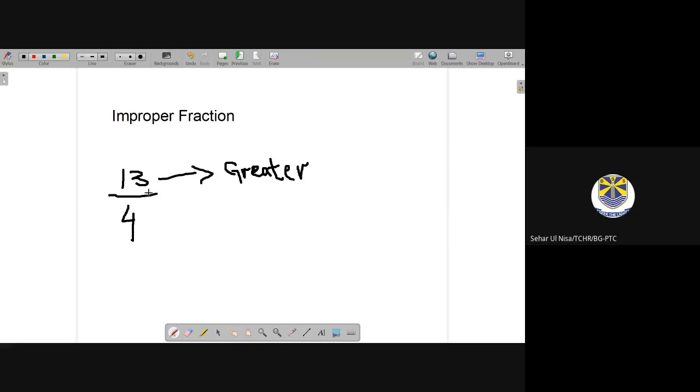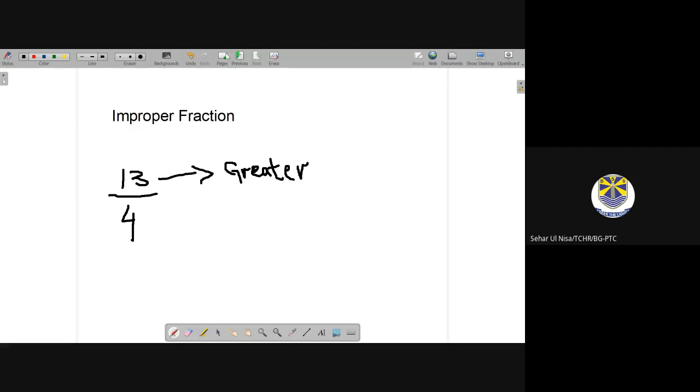Now the numerator is greater and the denominator is smaller. For example, a test is of 4 marks and you are getting 13 marks out of 4. Is it a proper statement? It is not proper, so it will be improper. Nobody can get 13 marks out of 4, so it will be an improper fraction.